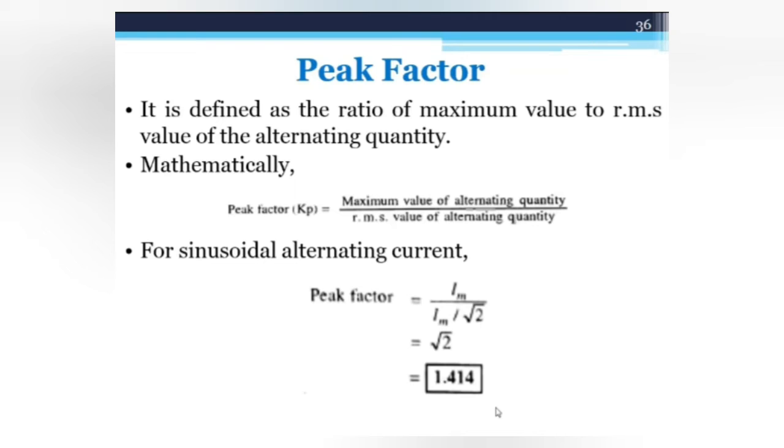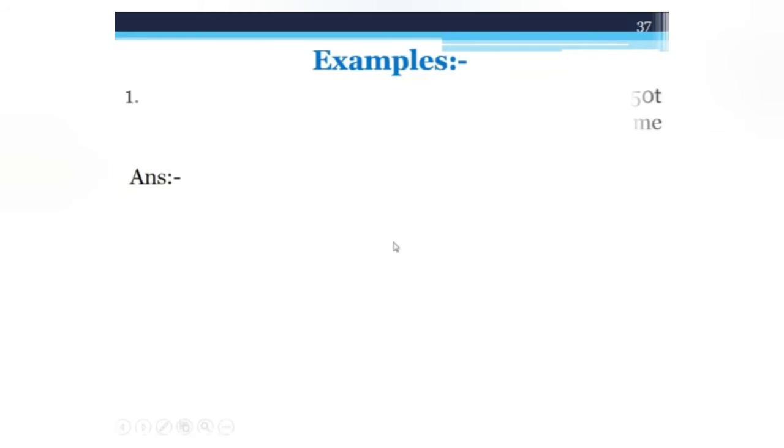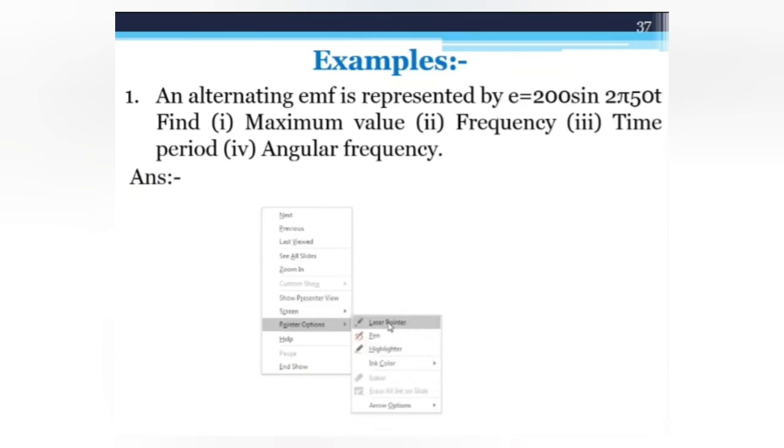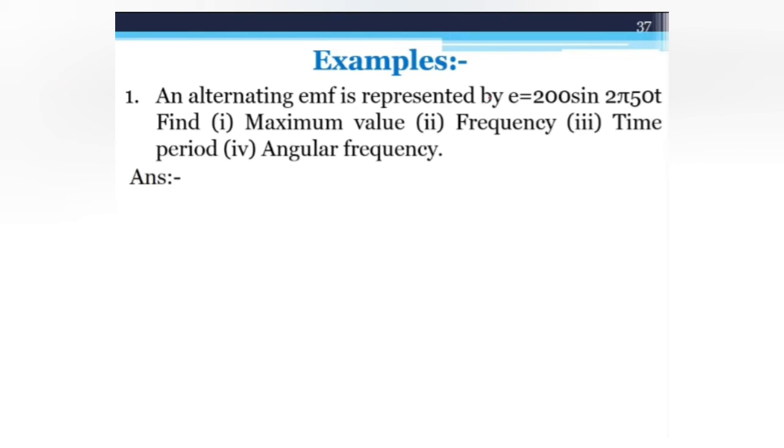So based on these theories, we solve the examples. So the first example is: an alternating EMF is represented by E is equal to 200 sine 2 pi 50t. Find the maximum value, frequency, time period, and angular frequency. So here in this example, E is equal to 200 sine 2 pi 50t is given, and you have to find the maximum value of EMF, frequency, time period, and angular frequency.